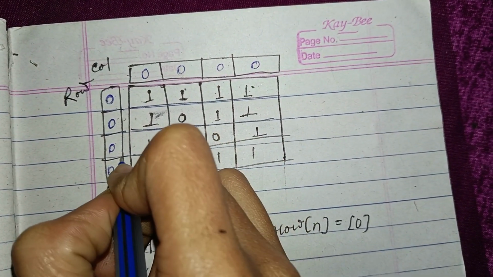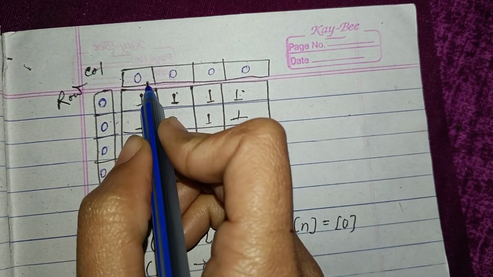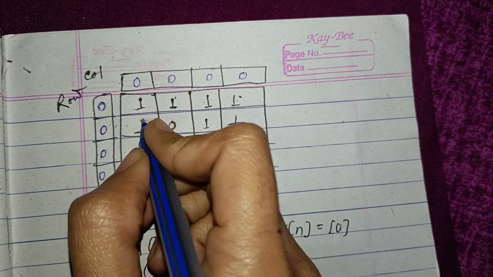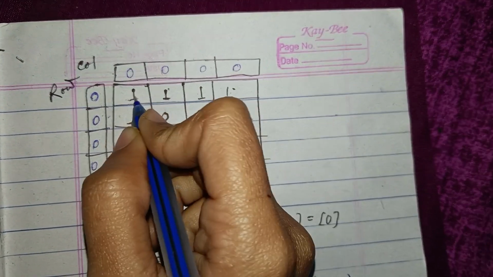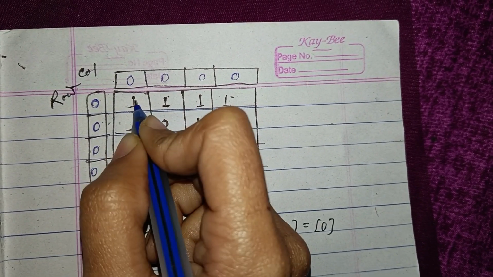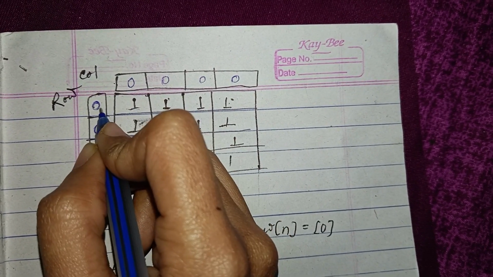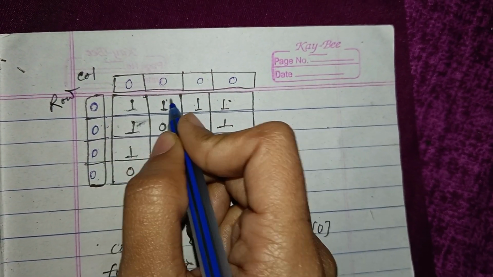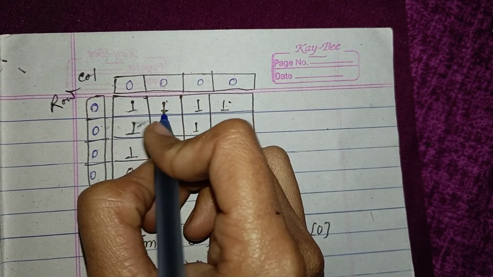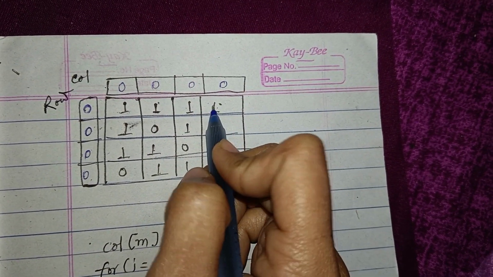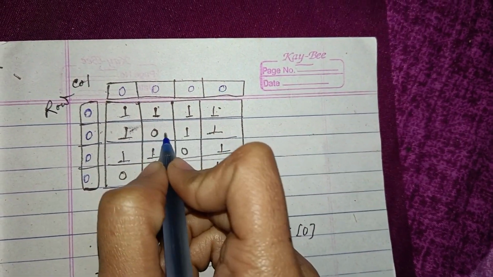We have initialized this virtual table with everything 0. Here, if we traverse from i, this is 1, this is not 0, so it's free. So the row will be 0 and the column will be 0. Then this is also 1, so it is safe, then 1 it is safe, then 1 it is safe, 0.